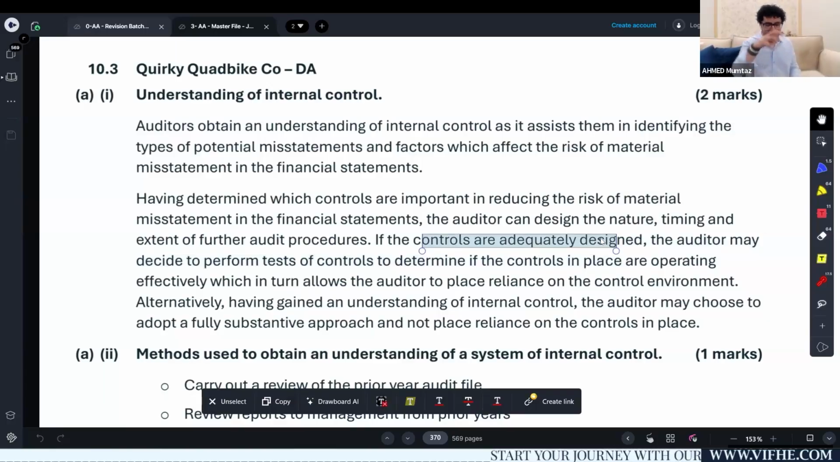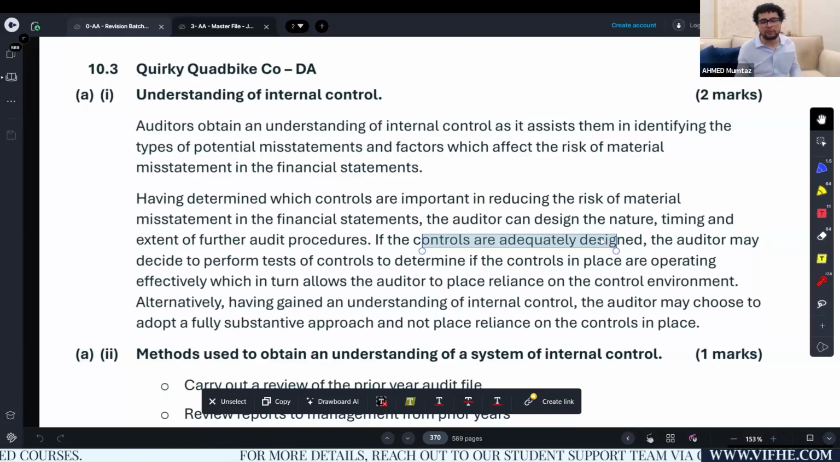So let me give you another way around example. I am interested in gaining an understanding of your payroll system. Why? Because if I get to know that your payroll system is poor, pathetic, and weak, I will not rely a lot on the controls. I will not apply much control test. Rather, I will go for full substantive approach because I know controls are weak, so I need to apply substantive procedures. Remember, if controls are great, we apply less substantive procedures. If controls are poor, we need to apply a lot of substantive procedures.